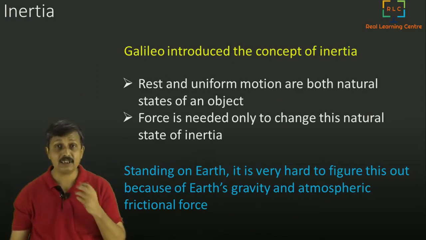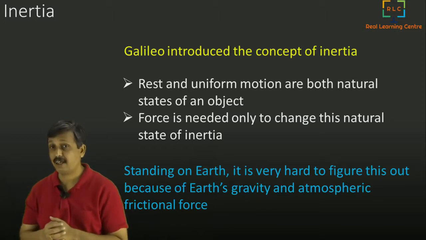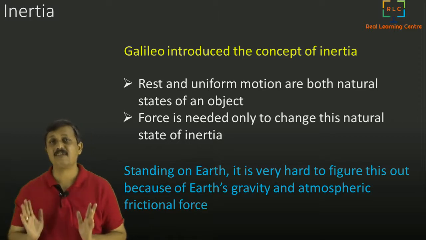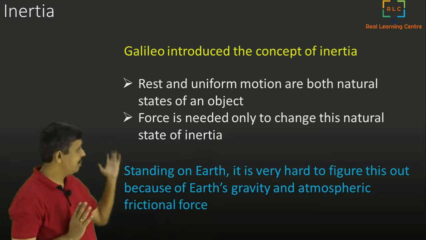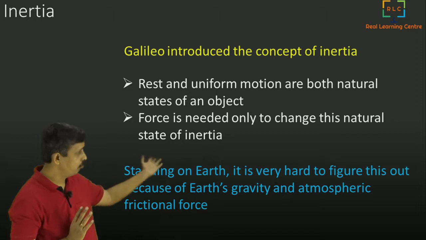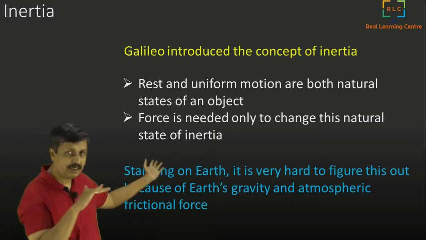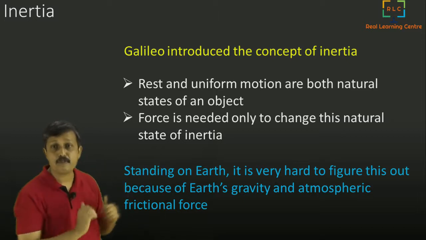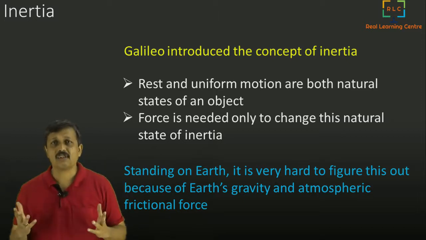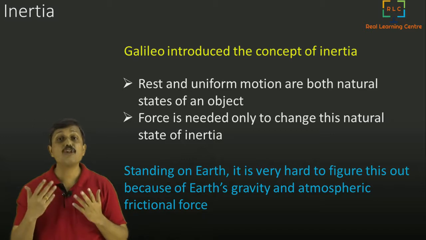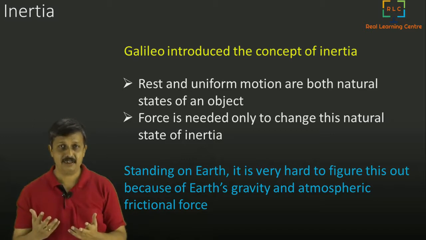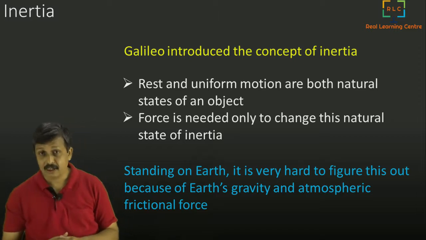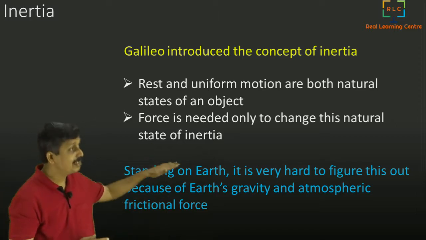He introduced this concept of inertia and said that rest and uniform motion are both natural states of an object. Uniform motion means continuously going in a straight line without changing speed. They are natural states, which means you don't need any force to be in that state. However, force is needed only to change that state.